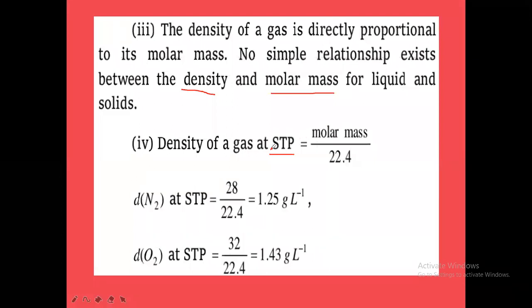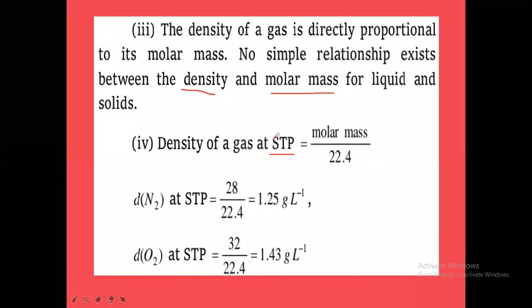Okay. And the extra point I told here, SATP. SATP means standard ambient temperature and pressure. There, what is the temperature for SATP? 25 degrees Celsius, and pressure will be 1 bar. And for NTP, what is the normal temperature? 0 degrees Celsius again.